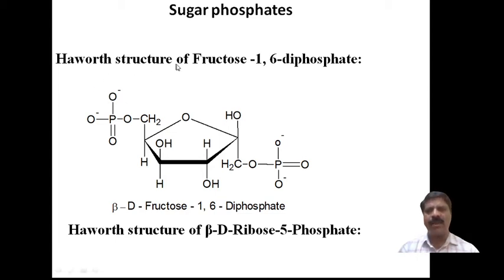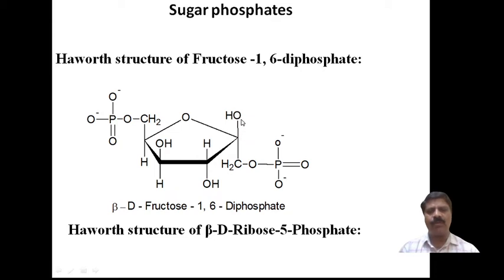Now here, how is the structure of fructose 1,6 diphosphate? Here, you know, there is a beta D fructose. Beta D fructose means this is a fructose sugar.